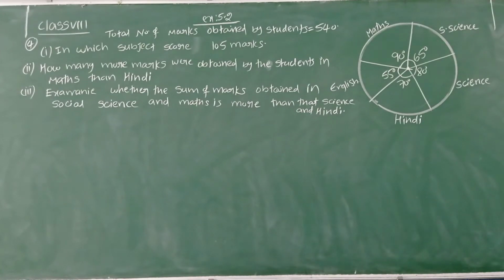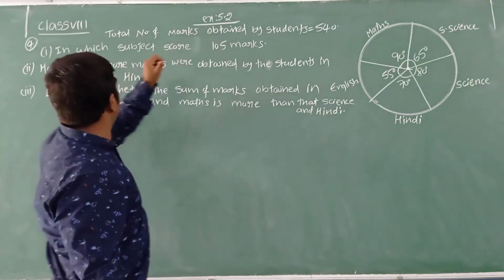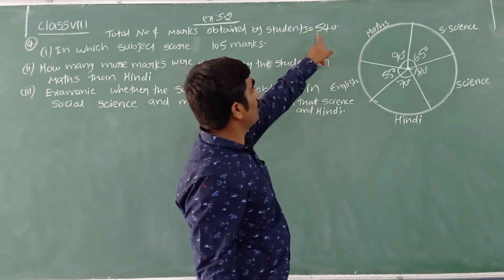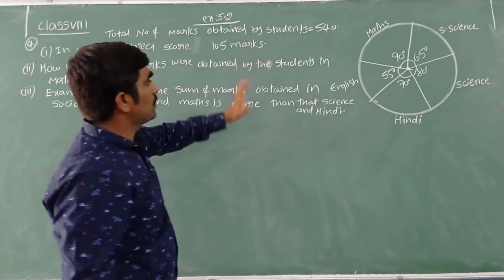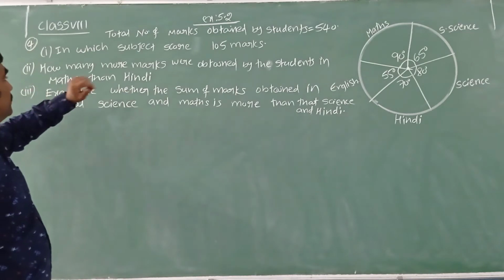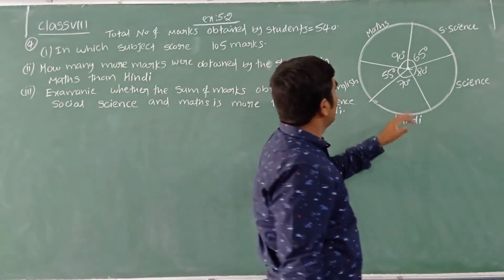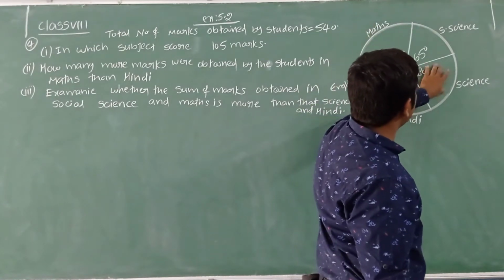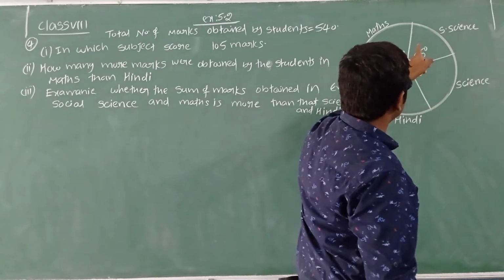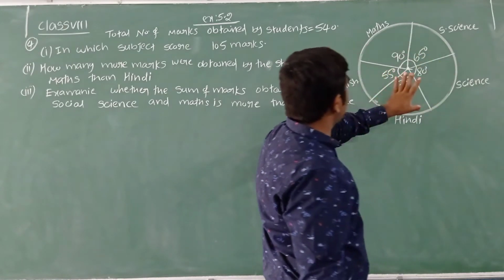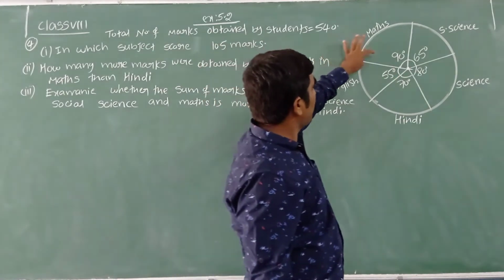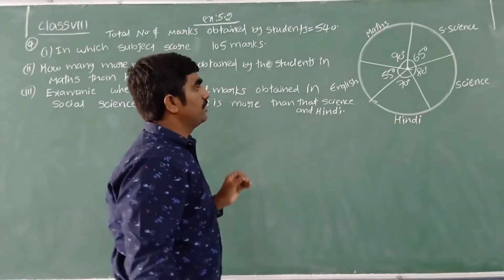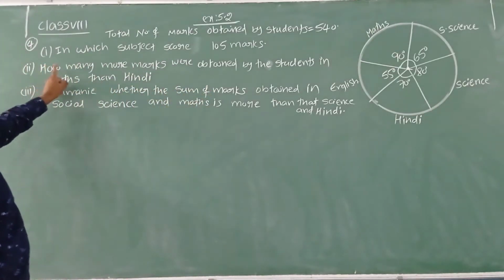Okay children, now let's see one more example. This is from exercise 5.2, fourth bit. Total number of marks obtained by students is equal to 540. Total marks in all subjects they got is 540. Now we can observe this pie chart. This is the place occupied by maths, English, Hindi, science and social studies. You can see which subject occupied more place. Maths, 90 degrees, is the sector which occupied more place in the circle. Based on that figure, let us answer these questions.